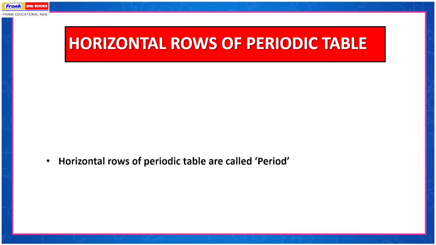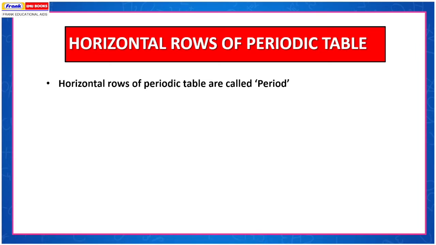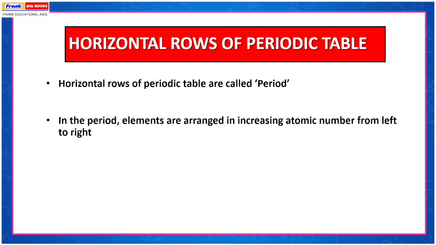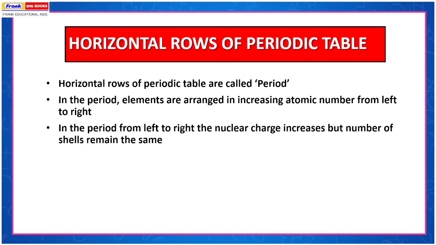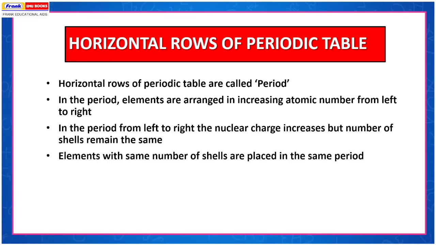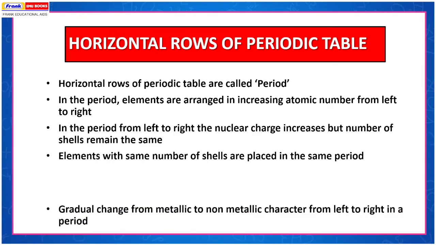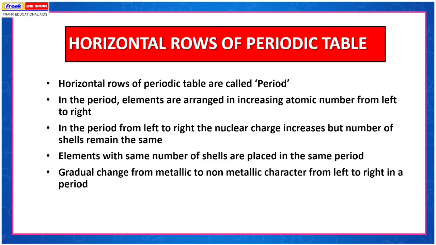Horizontal rows of the periodic table are called periods. In a period, elements are arranged in increasing atomic number from left to right. In a period from left to right, the nuclear charge increases, but the number of shells remains the same. Elements with the same number of shells are placed in the same period. There is a gradual change from metallic to non-metallic character from left to right in a period.